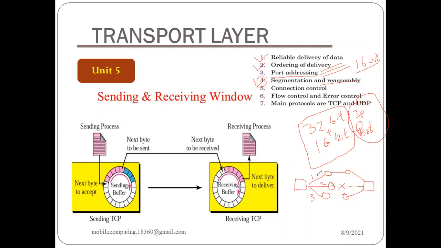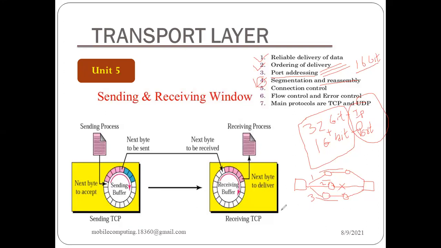A few packets are forwarded from this direction, a few from that direction. Initially they might be trying this network since it is the shortest as compared to the other two paths available. So what I want to tell you is that it may happen that the third packet may arrive before the first packet.